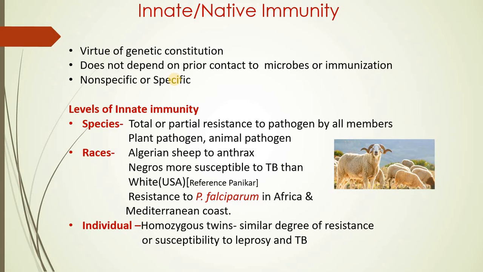So the entire population within a species will show partial or total resistance against a certain type of pathogen, right? That means plant viruses can infect only plants, and animal pathogens can infect only animals and not vice versa.